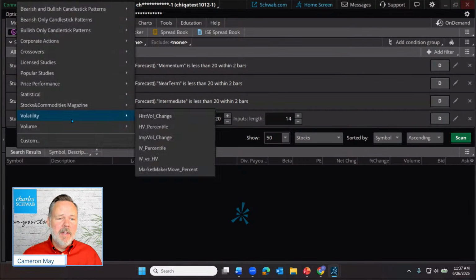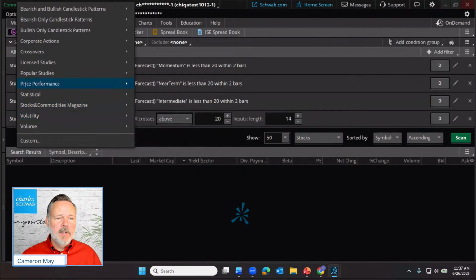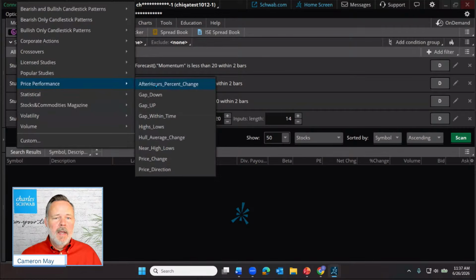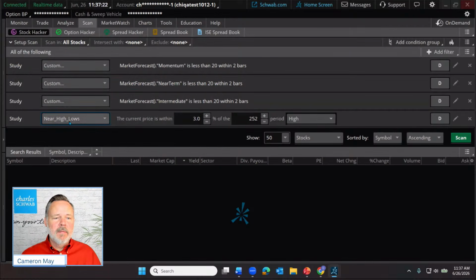So I'm going to use a final filter to filter out those kinds of stocks. And we're just going to use our price performance filter. And I'm going to choose near high lows. So we can look for stocks that are near 12 months highs or near 12-month lows. But I'm just going to require that our current price of our stock is within 20% of the 252 day, this day over here. 252 days is basically an average 12-month trading year. Okay. So current price is within 20% of the 12-month or 252-day high.